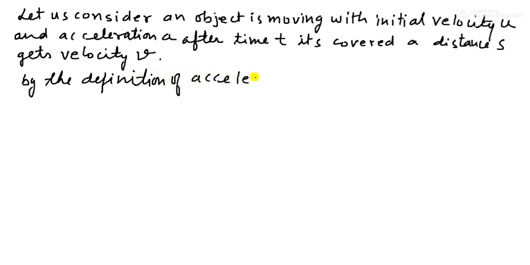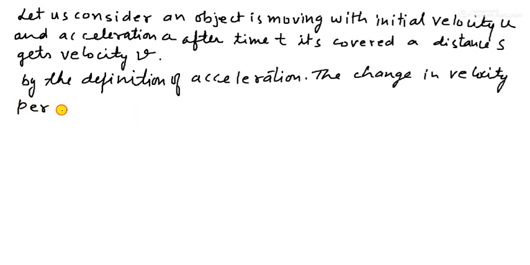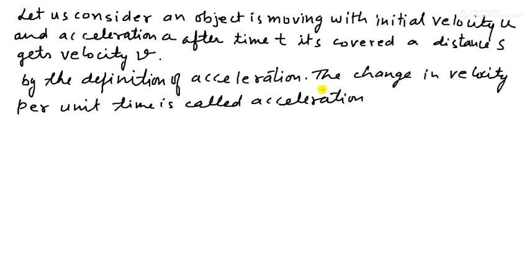Let us see by the definition of acceleration, the change in velocity per unit time is called acceleration.